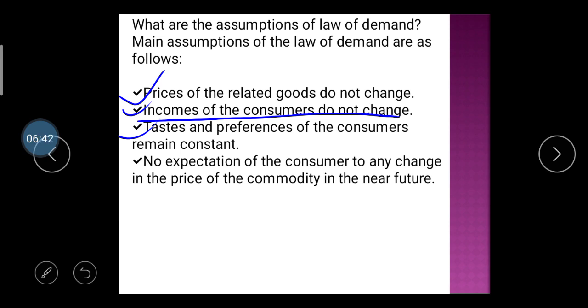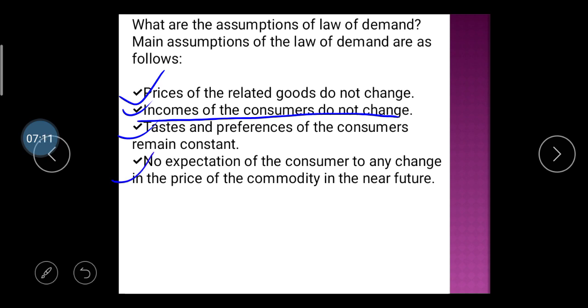What do taste and preference of the consumer mean? Here you have to write that it's not possible, because consumers are the king of the market, and according to your age, your views and ideas, your tastes and preferences change. But whenever we write this law of demand, we have to assume that the taste and preference of the consumer remain constant.